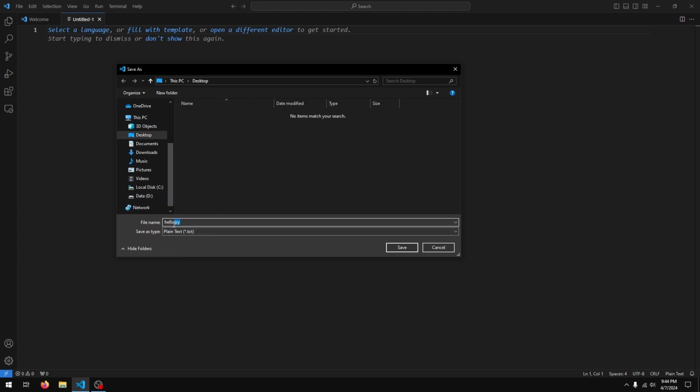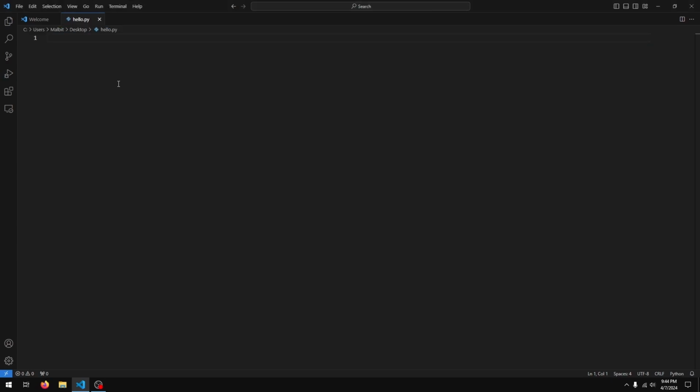The .py is important. It basically tells our computer and Python that this is a Python file. So I'm going to save it, and now in my file I'm going to type in print and open close parentheses, and then inside the parentheses I'm going to type in hello world inside double quotation marks.